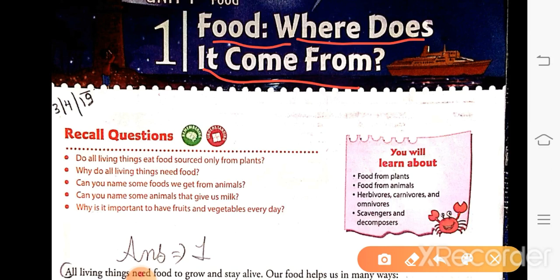But before making the diagrams and writing the question answers, once again I am repeating, you have to make a copy which is one side ruled and one side plain. The copy which is both side ruled, I will not allow you to write in that copy.